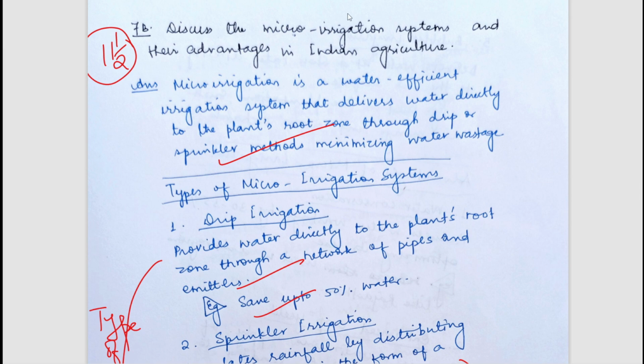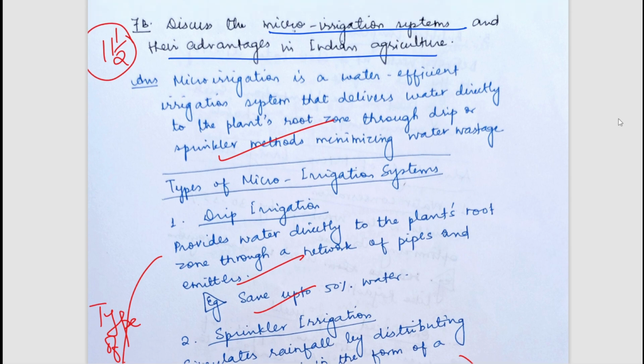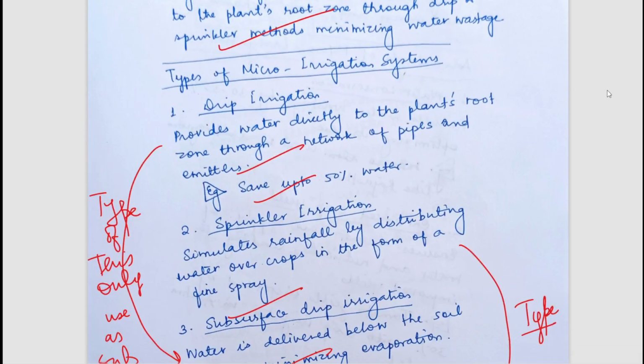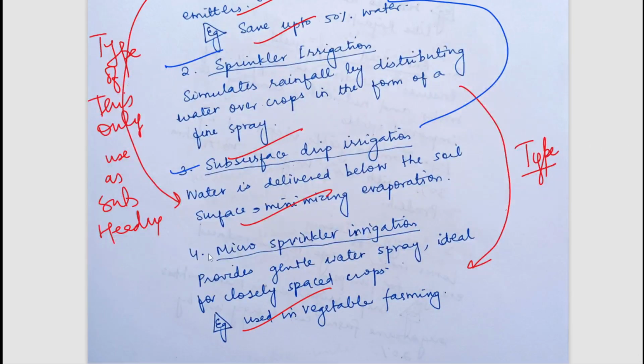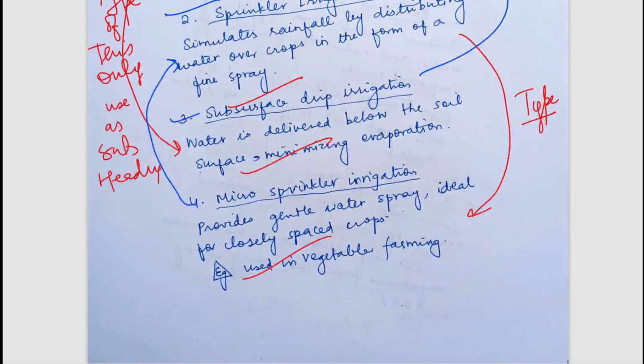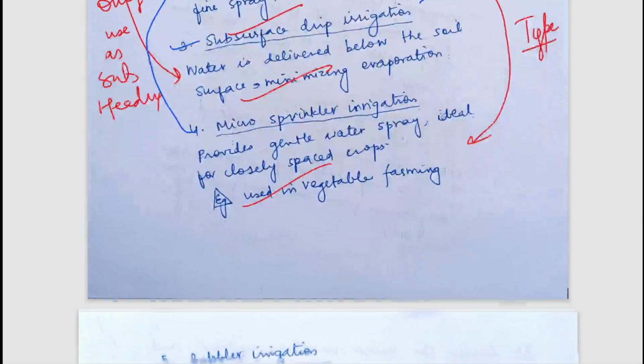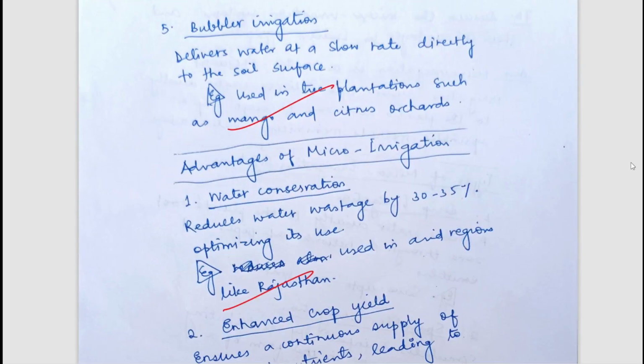The next question is discuss the micro irrigation systems and their advantages in Indian agriculture. So we all know what micro irrigation is, that is water efficient irrigation systems, with drip irrigation, sprinkler irrigation. These are all kinds of micro irrigation only. Suppose the student has written here subsurface drip irrigation, so it is a type of drip only, so it should be mentioned under drip. Micro sprinkler irrigation, this type of sprinkler only can be mentioned there. So this kind of structuring should be kept in mind. Bubbler irrigation has been mentioned.